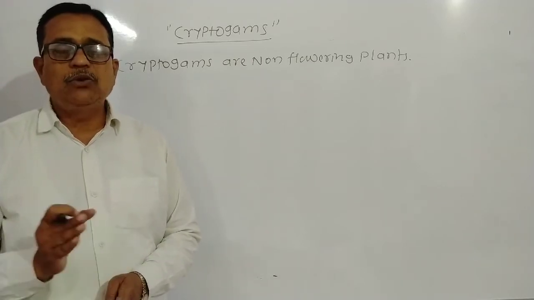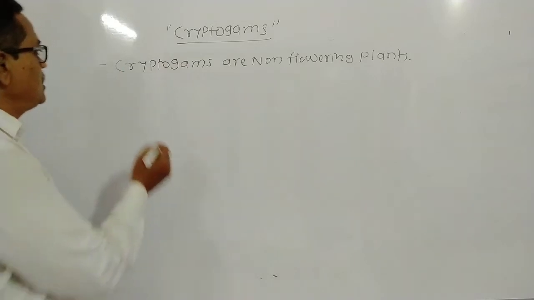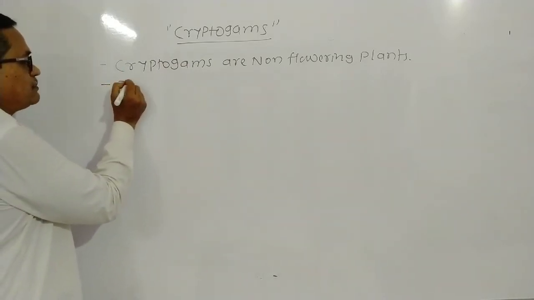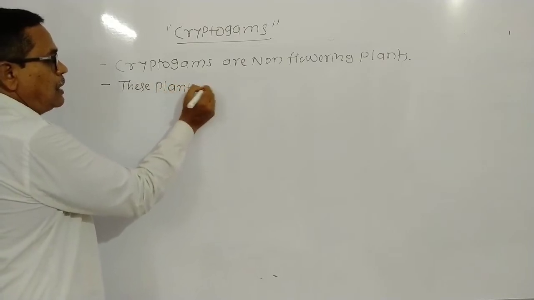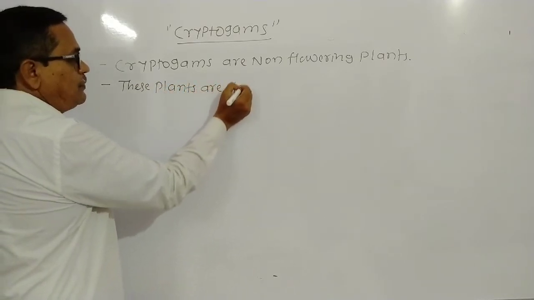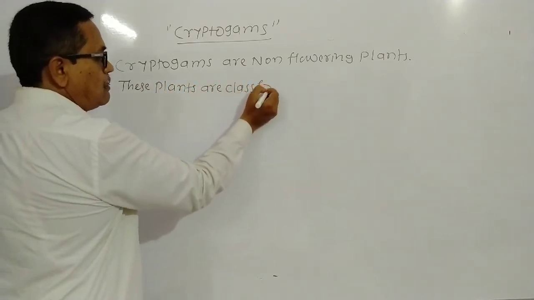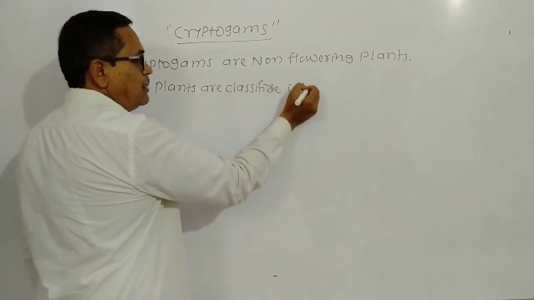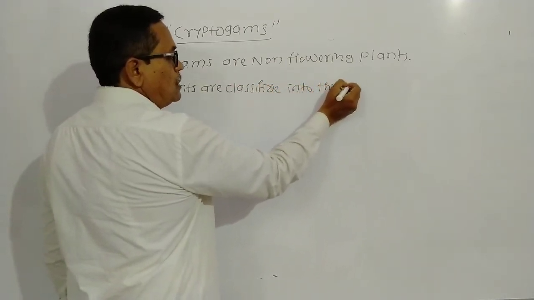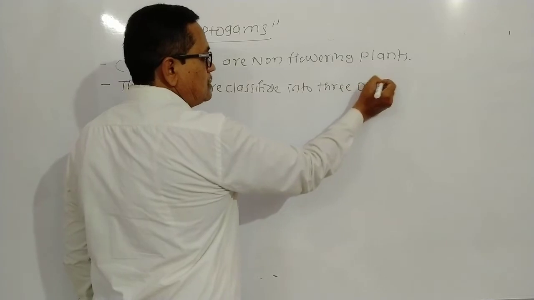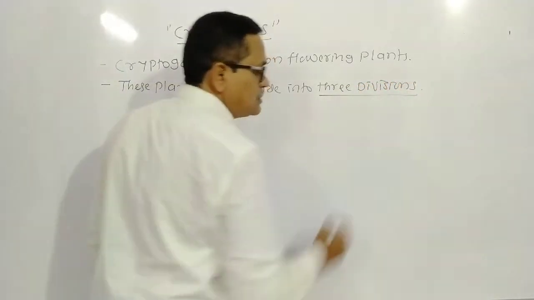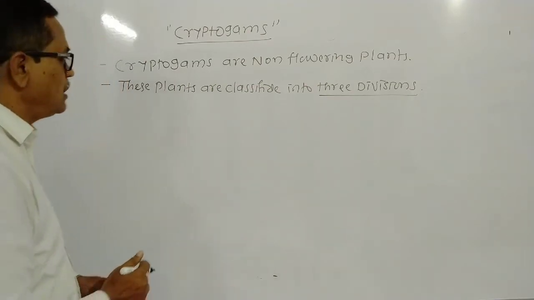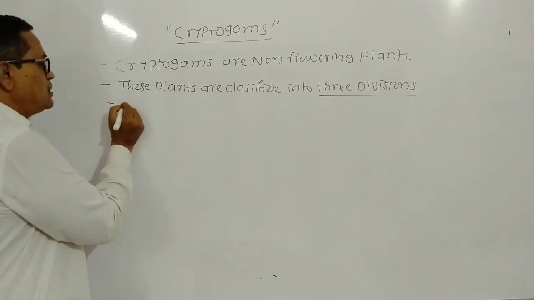Cryptogams are divided into three divisions. These plants are classified into three divisions. Mainly three divisions are there. Which are these three divisions?